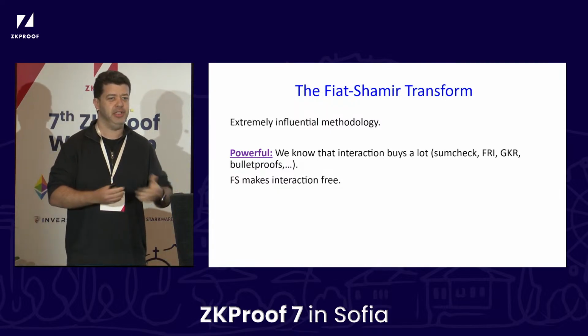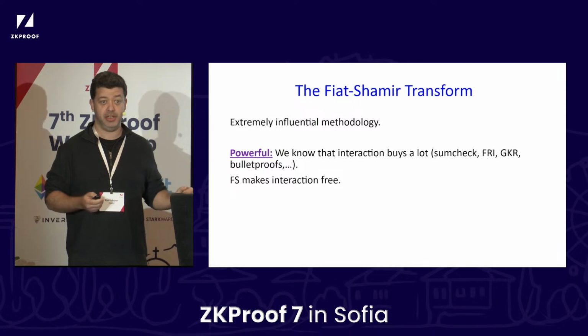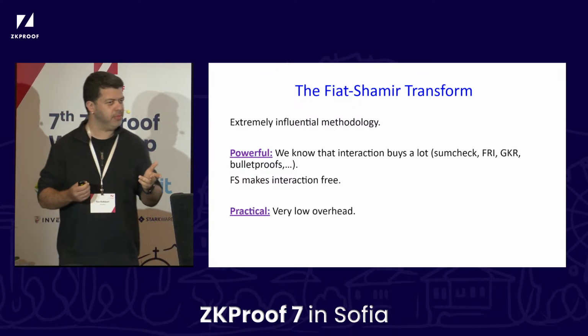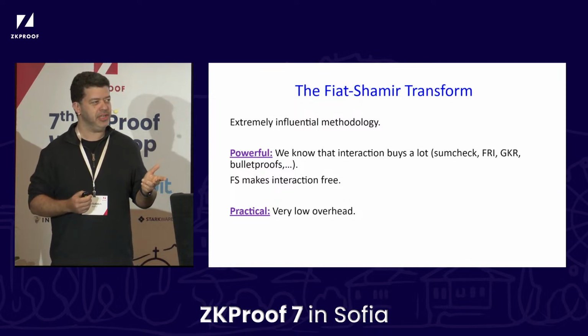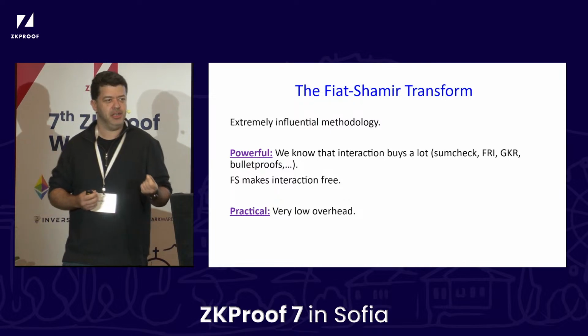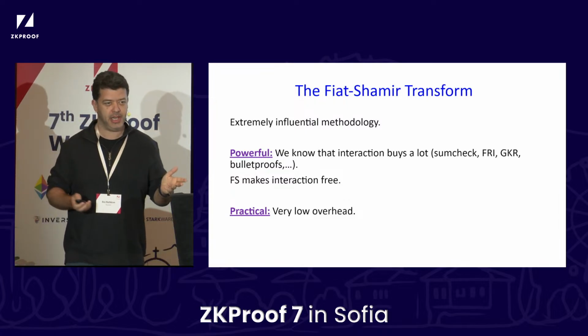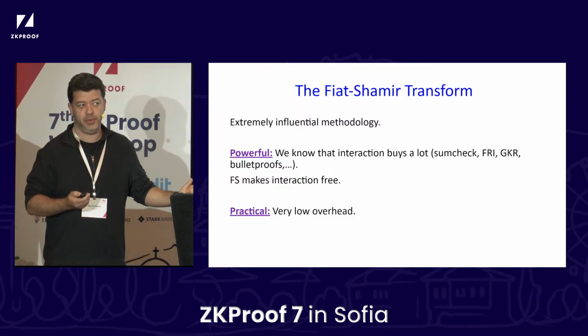But on the other hand, interaction is often problematic in practice, and Fiat-Shamir says, hey, you can design these things to be interactive, but then not pay for it, so everything can be non-interactive. So it's extremely powerful. Another thing that's remarkable and doesn't always happen in cryptography is that it's very cheap, it's very practical. All you need is a good hash function.